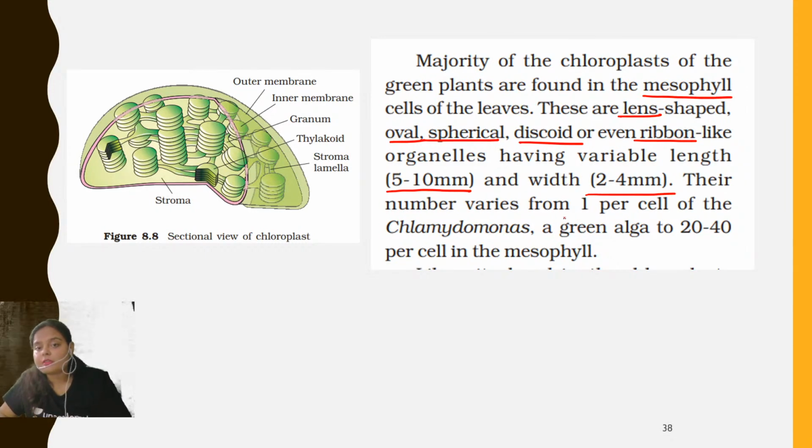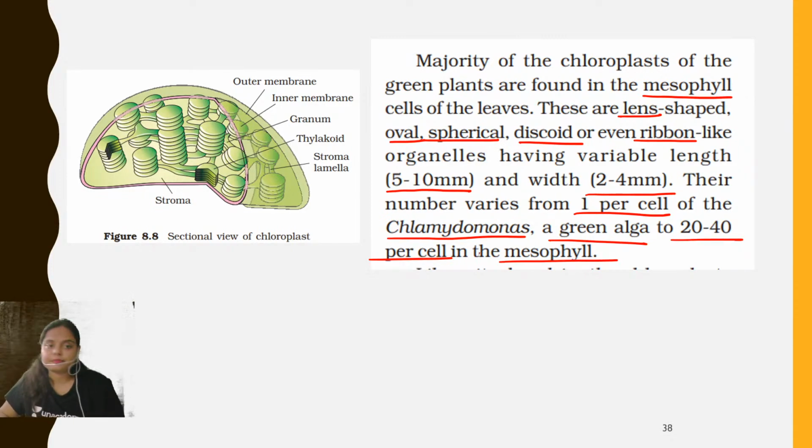In mitochondria you saw the length was in micrometer, 1 to 4.1 micrometer, and the average diameter was 0.5 micrometer. But here the length is 5 to 10 mm and width is 2 to 4 mm. Right? So it is comparatively larger in size. After the nucleus, the largest component in a cell is the chloroplast or the plastid. Their number varies: 1 per cell in Chlamydomonas, a green alga, to 20 to 40 per cell in